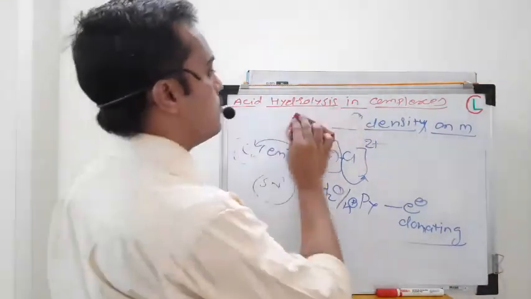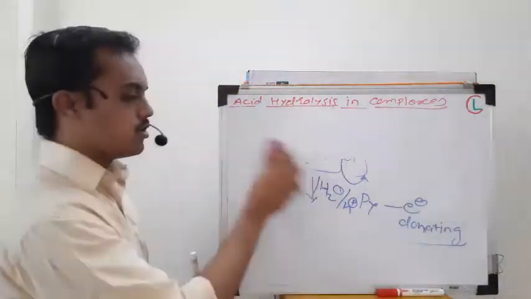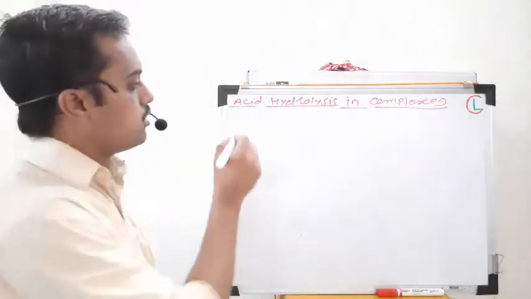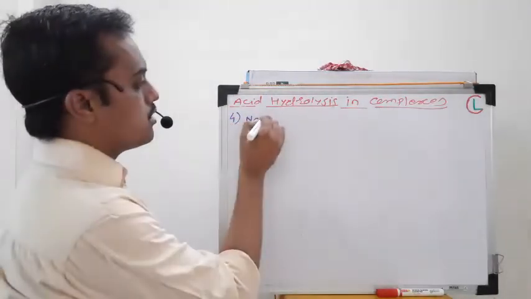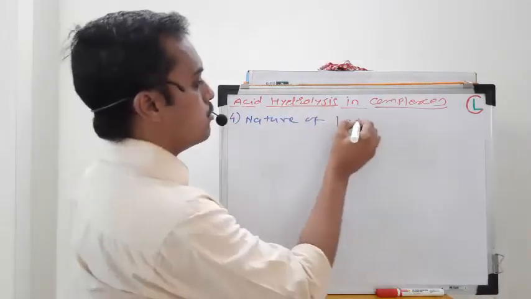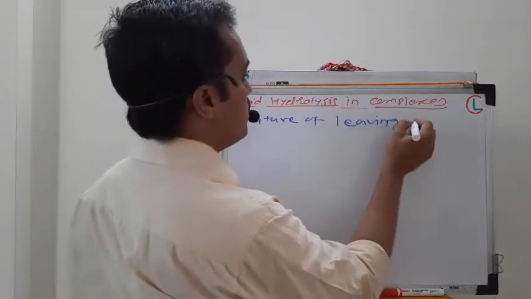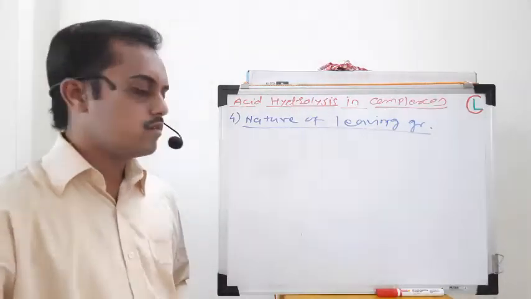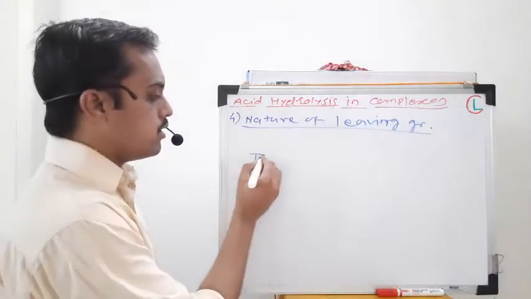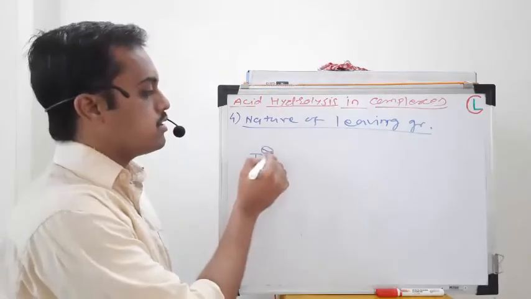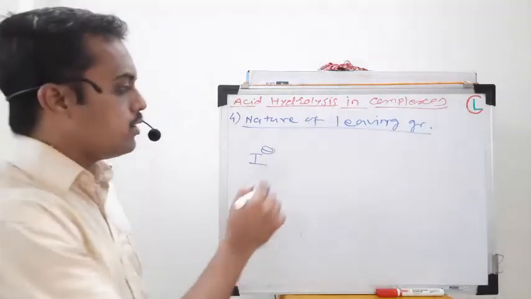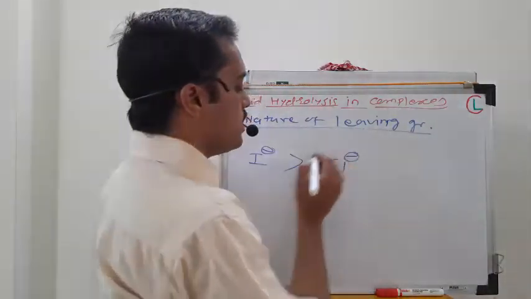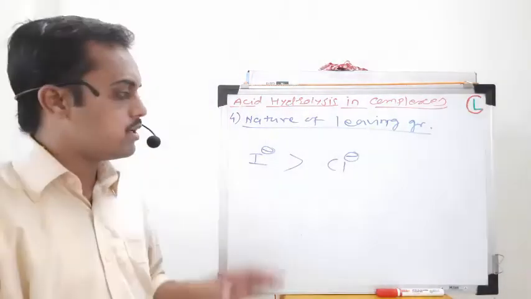And the last, fourth factor, which decides the mechanism of acid hydrolysis, is the nature of the leaving group. Now if the leaving group leaves very easily, that means an iodine type ligand is present, which is a better leaving group, then it will leave very easily. Iodine will leave faster than Cl minus or Br minus as a leaving group.